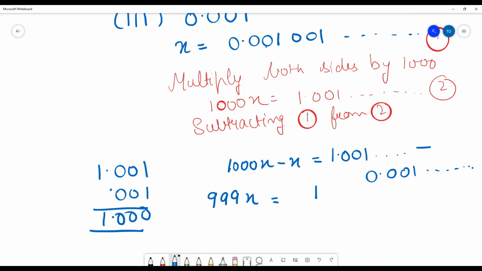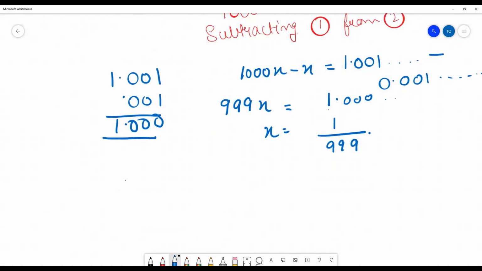Whenever we are subtracting it, we will be getting 1.000. Okay. So x will be what? 1 upon 999. So this is our representation as a rational number. So you can do this. It's very easy. Correct? Representation of a decimal number like this. So as one question, you can do this in the class itself. I am giving you. Can you do this one? 2.235 bar. Yes, ma'am. Okay.